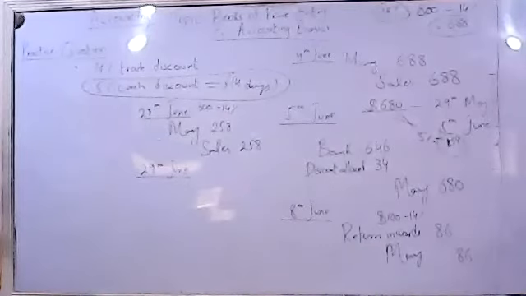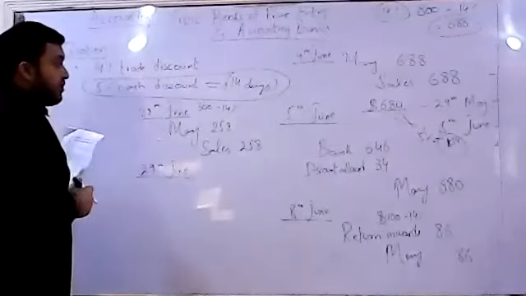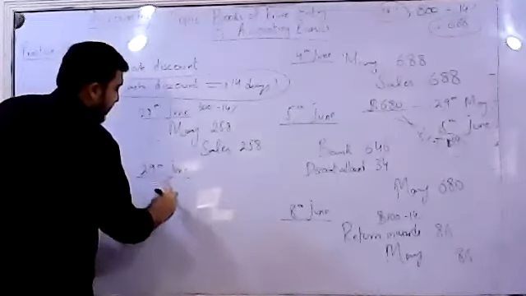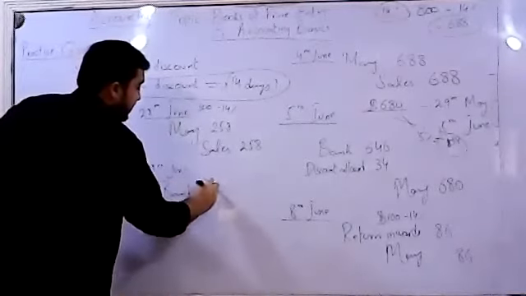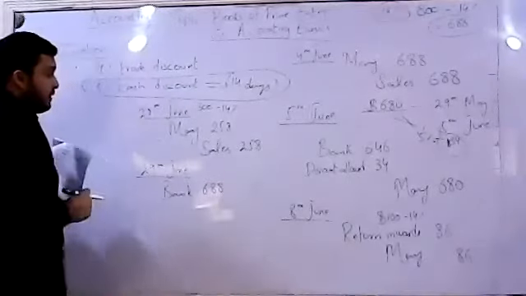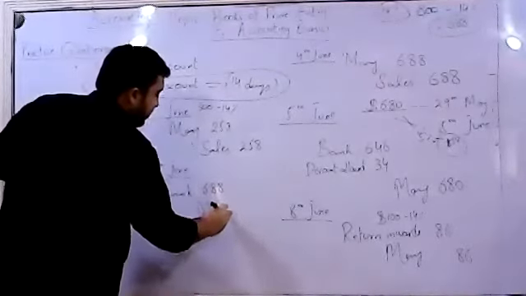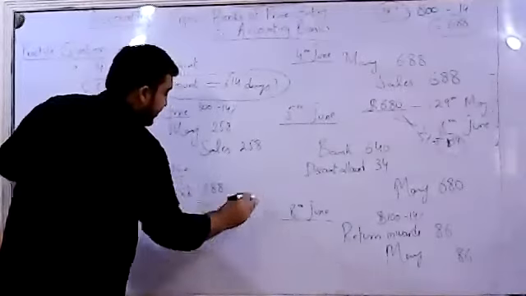Those goods were worth 688. Yes. So the transaction that would be passed would be bank account debit 688 to Mary's account credit with 688.